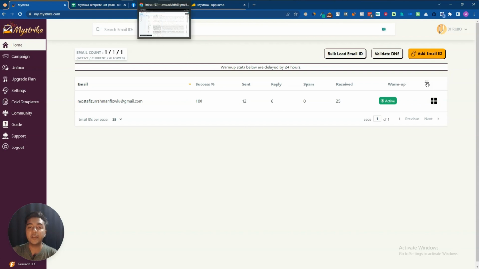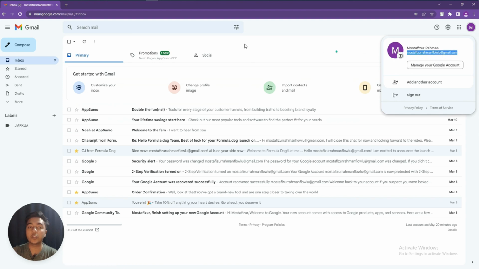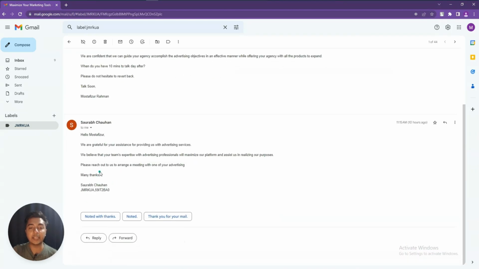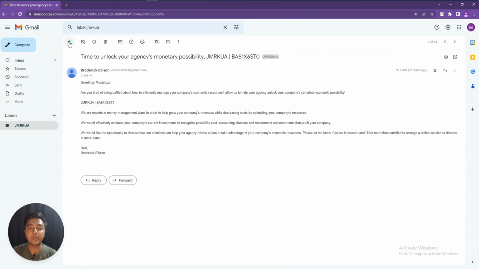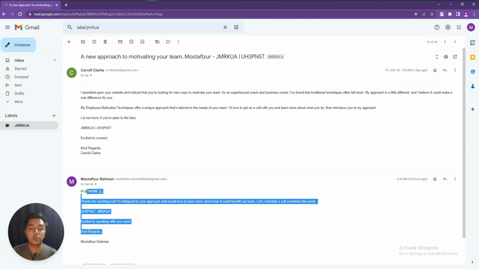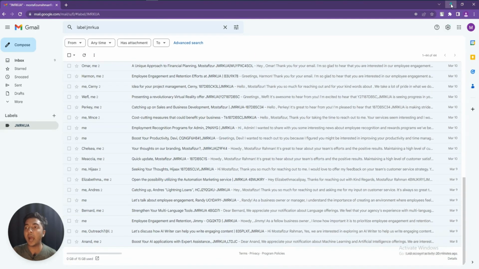And if I show you this email, see, this is the email flolu@gmail.com, and if I open this email, as you can see, here is the email. Now here they have sent these emails. As you can see, these are the emails that they have sent, and in every email there is one message and another reply. As you can see, this is one reply. So in this way they will send the warm-up message, and it will automatically reply from your email. So these are the things. As you can see, these are the emails they have sent for warming up purposes.